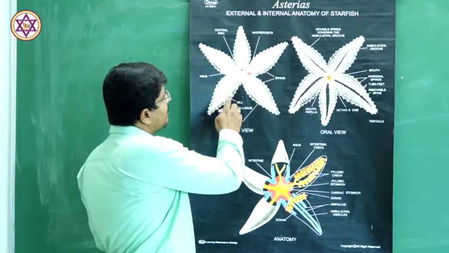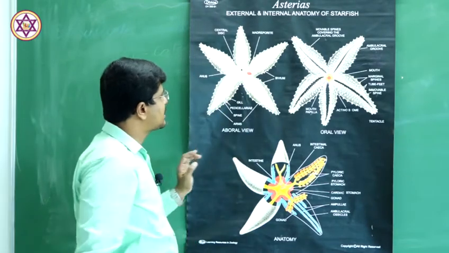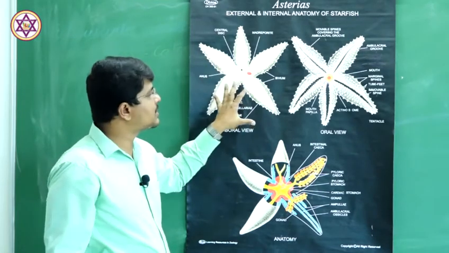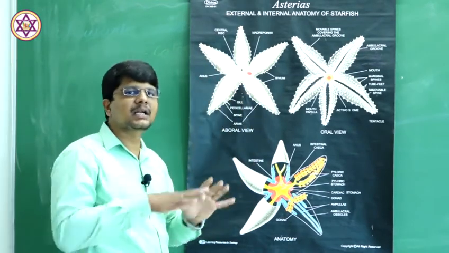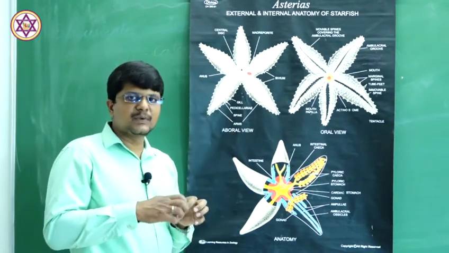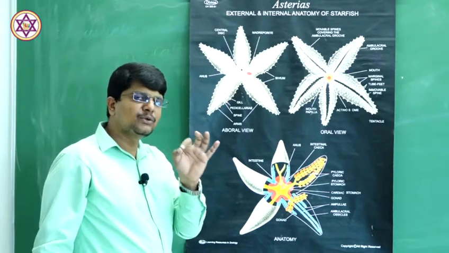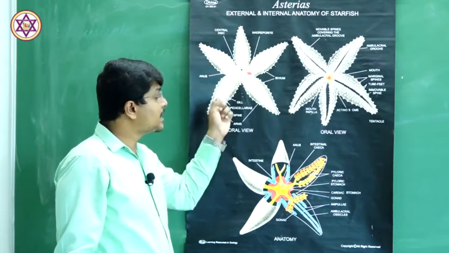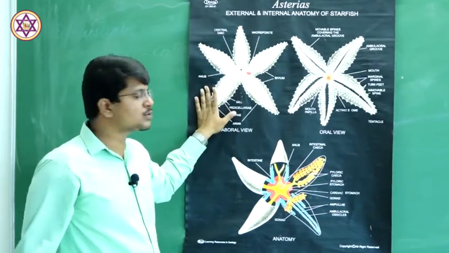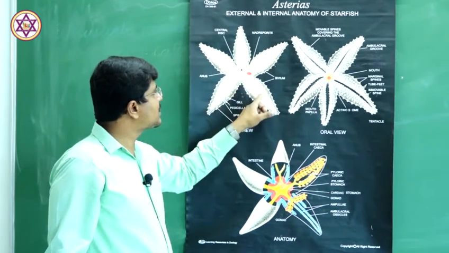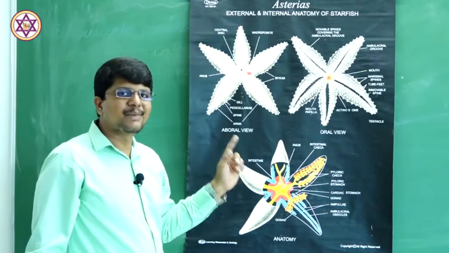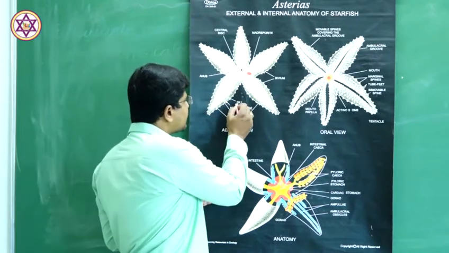The aboral surface consists of spines. Once again, the calcareous spines are present, but they are irregularly scattered at the aboral end. In between these spines, minute openings are seen, which can be observed with the help of a lens or a microscope. Microscopic pores are present in between the spines at the aboral end. Those are called branchiae or the gills.